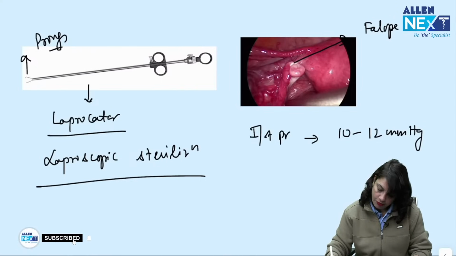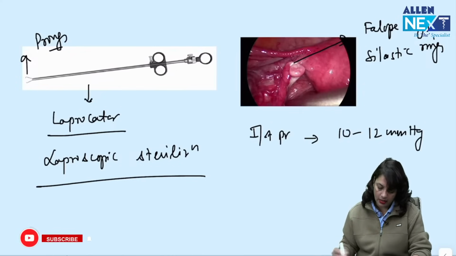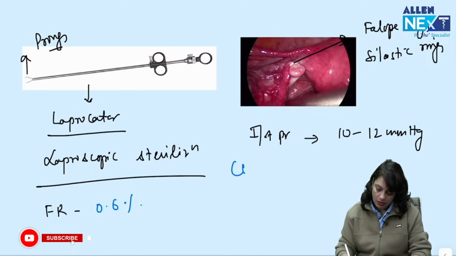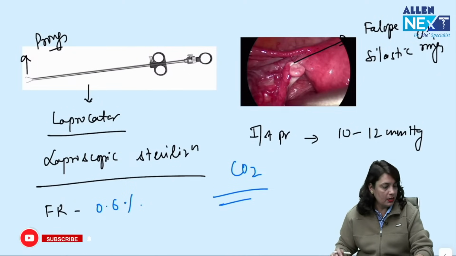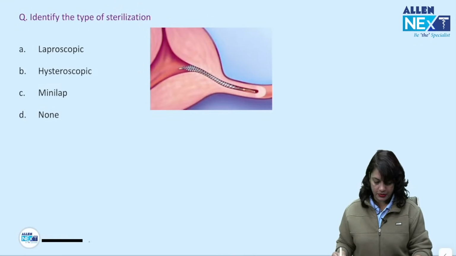Answer is Falope rings, that is silastic rings. What is the failure rate of this method? 0.6%. Which gas is used to create a pneumoperitoneum? Answer carbon dioxide.